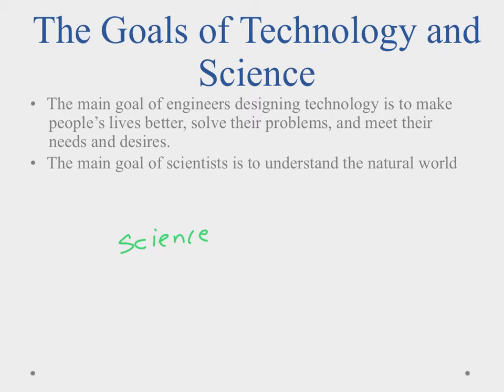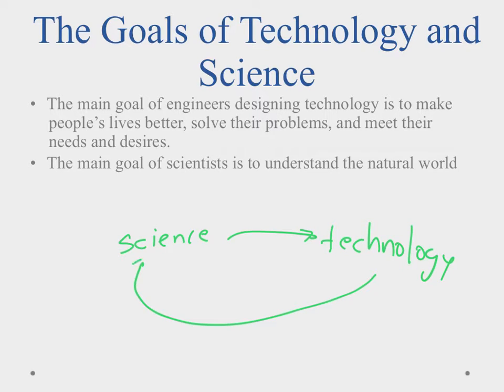So what happens is we start off with science. Science is going to give us new knowledge, and that is going to help technology. That new knowledge will form a new technology. Now that new technology might allow us to do better science, which gives us more knowledge, which allows us to improve technology. So we can see how it's this cycle that goes through, and technology has an offshoot where it helps people. So that's what we're looking at here.